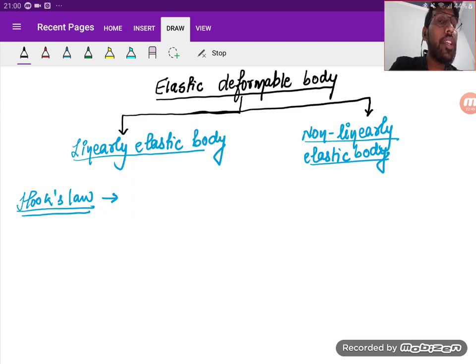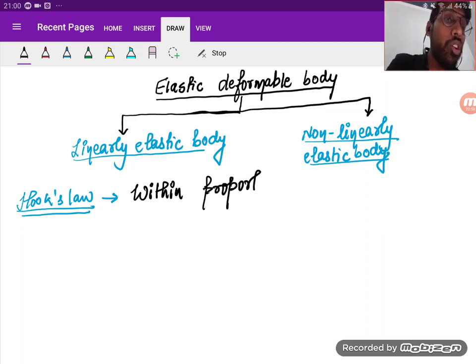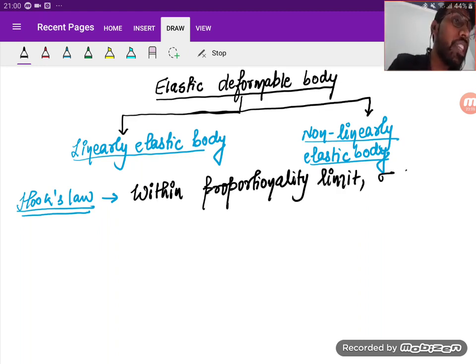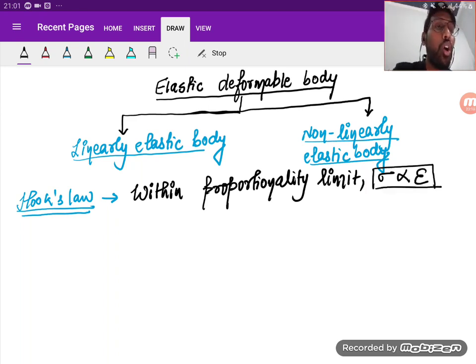Or within elastic limit. Okay, so I mentioned it: within the proportionality limit, not elastic limit, stress is directly proportional to strain, right? That is your Hooke's law.